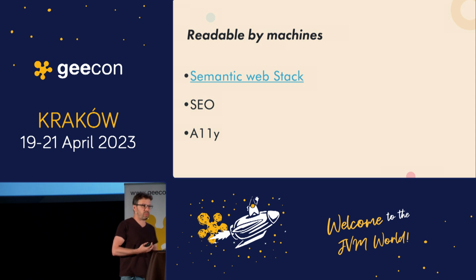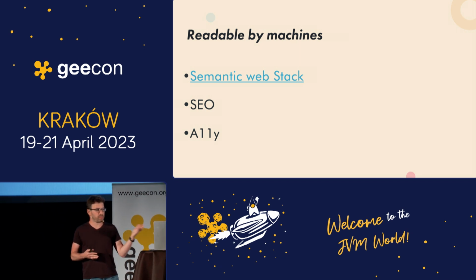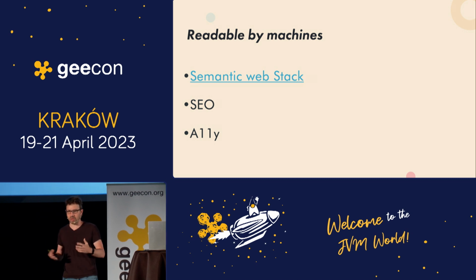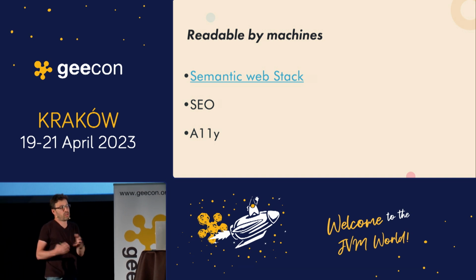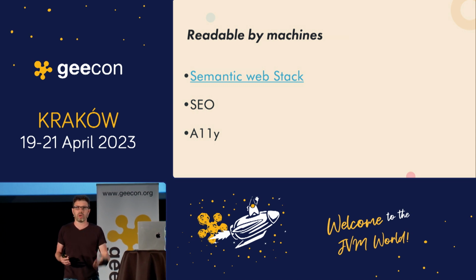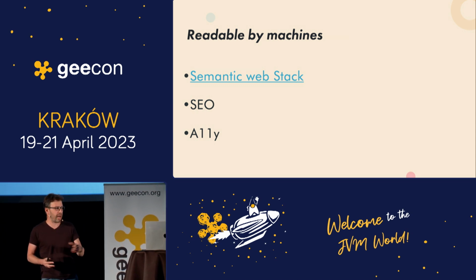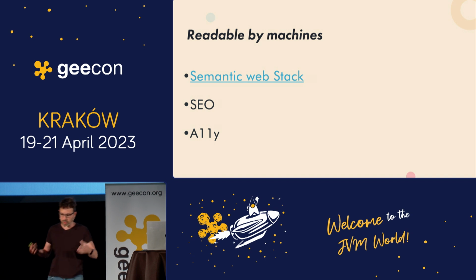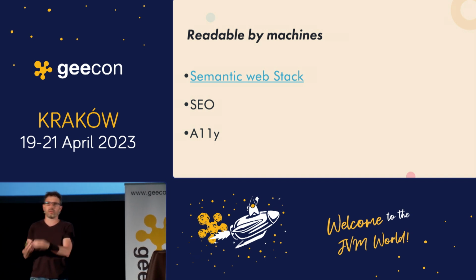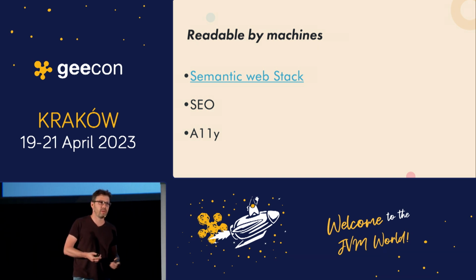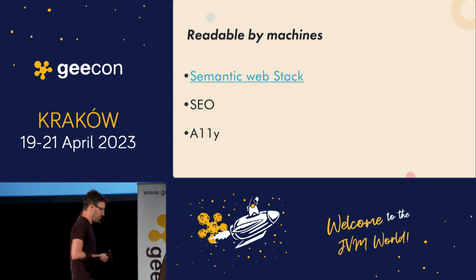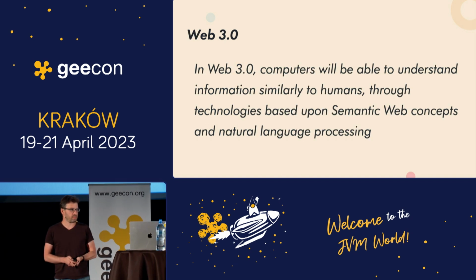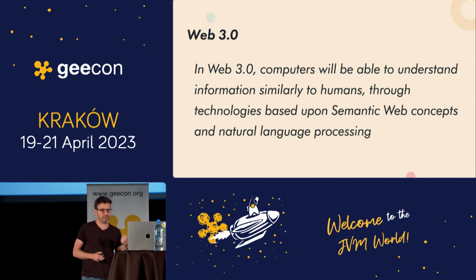If you know about the semantic web stack, I have a link here, but I'm not sure everybody's familiar with that. But if you're not, you're probably familiar with SEO, right? The Google bots. So in your site, you probably have some SEO that you wrote, like directions for bots. And accessibility is the same, right? You assume that not everything is visual, so you write directions to bots, to the screen readers, for people who can't see. So it's not the first time you're writing directions for bots. And this is probably where we're going to move.